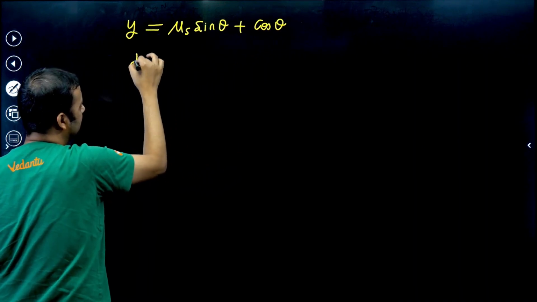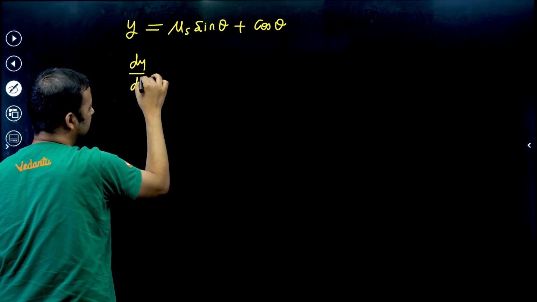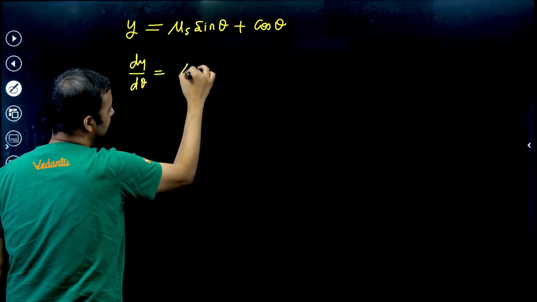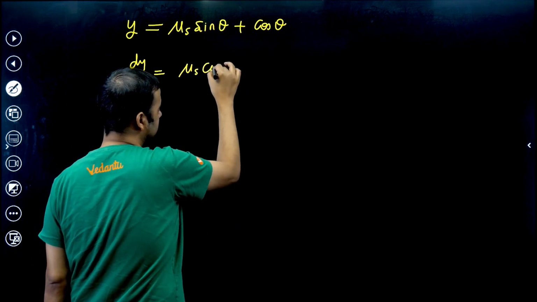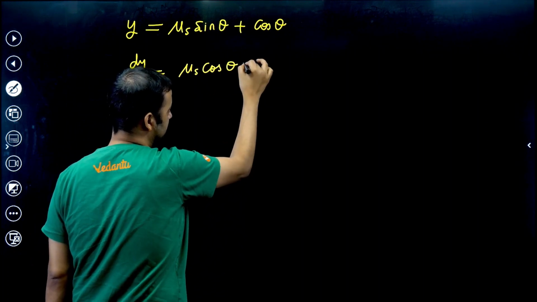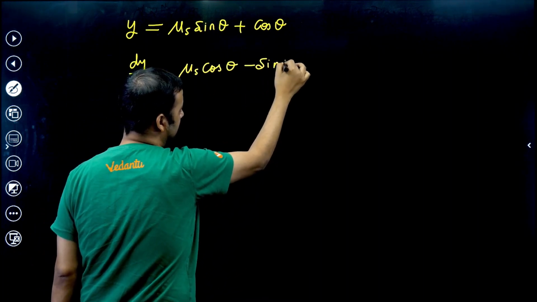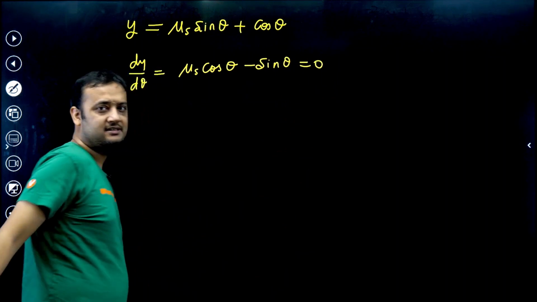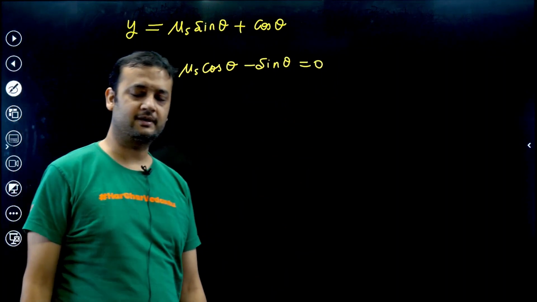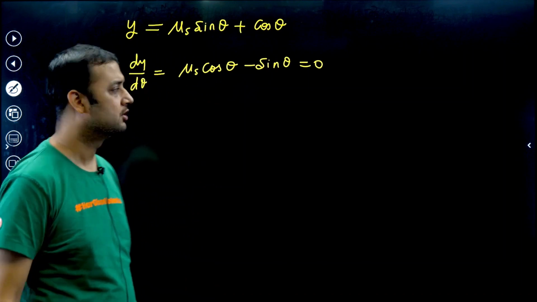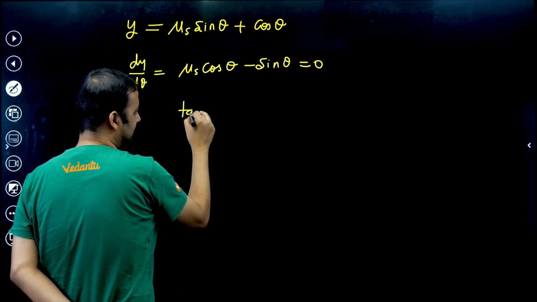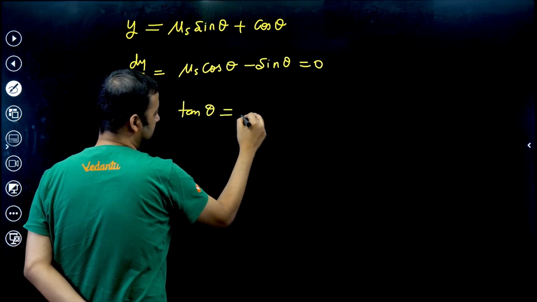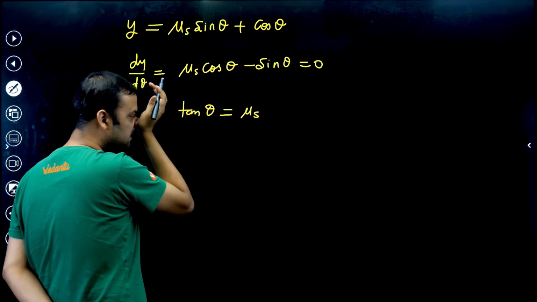So what is dy by d theta? The differential coefficient of sine is cos theta, and the differential coefficient of cos is minus sine. It should be 0 because y is maximum. You know, if y becomes maximum, then dy by dx should be 0. So here dy by d theta should be 0. So from here you can see that tan theta becomes mu s.